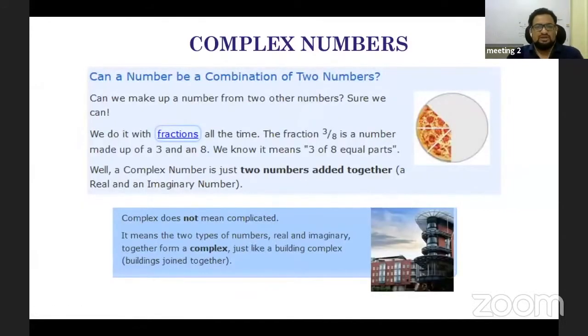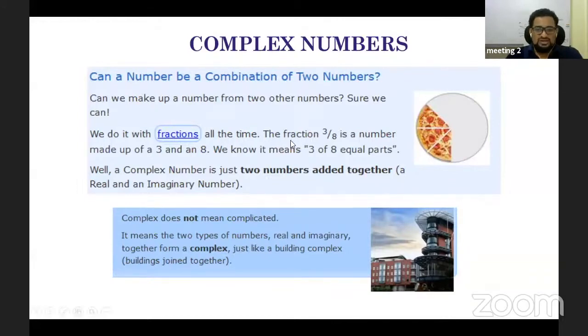Another example to make you understand. I have tried my best to collect so many things to make you understand the complex number. So another way to see the complex number is, you have a pizza. The pizza is made up of 8 pieces. Now, can a number be a combination of 2 numbers? A complex number is one entity, and you are representing that one entity as a combination of 2 entities, a plus ib.